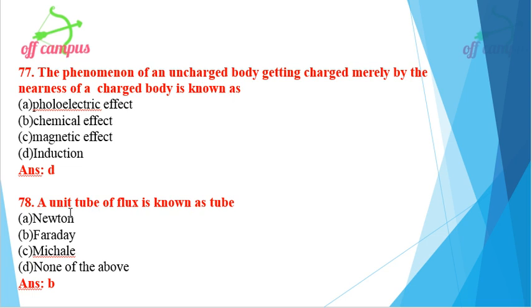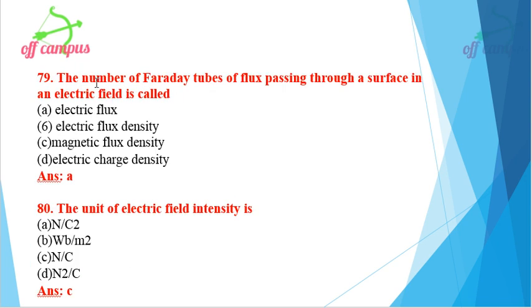Then a unit tube of flux is known as tube Faraday. Option B, Faraday is the right answer. Then the number of Faraday tubes of flux passing through a surface in an electric field is called electric flux. Option A, electric flux is the right option.